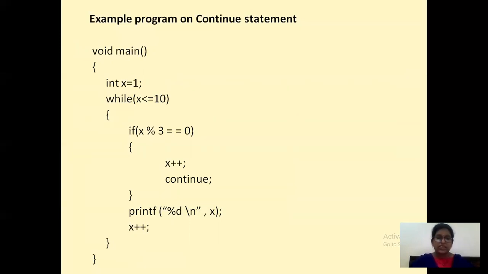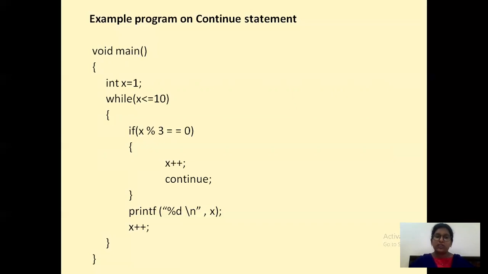See, for the first time 1 less than or equals to 10 will be true, then you are checking whether 1 mod 3 equals to 0 or not. If it is false, then you are printing the x value and incrementing x to 2 now. Then 2 less than or equals to 10 is again true, you are checking 2 mod 3 equals to 0 or not, false. So you are printing the x value 2 and incrementing x to 3 now. Then 3 less than or equals to 10 is true. You are checking whether 3 mod 3 equals to 0 or not. It is also true. And you are incrementing x to 4 now, and you are saying just continue, without printing the x value.